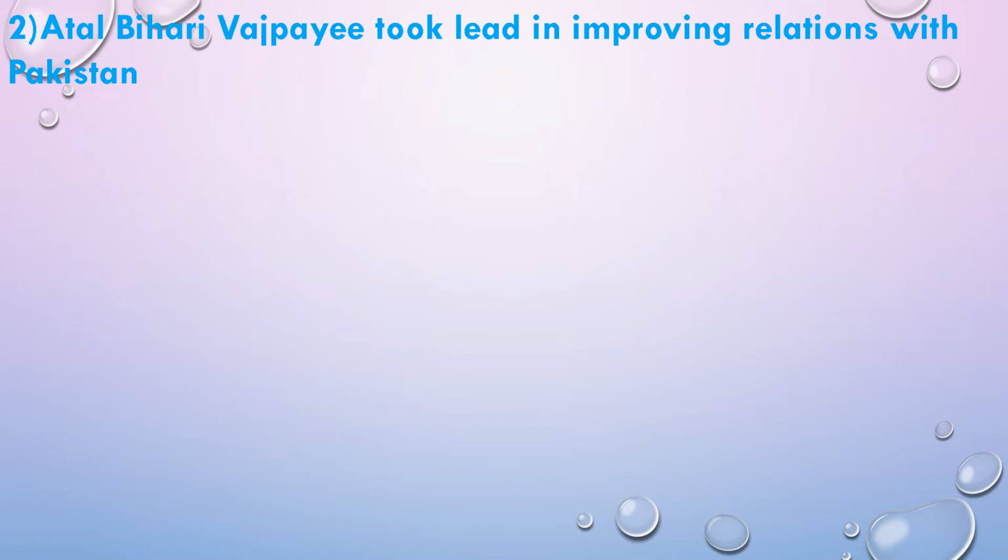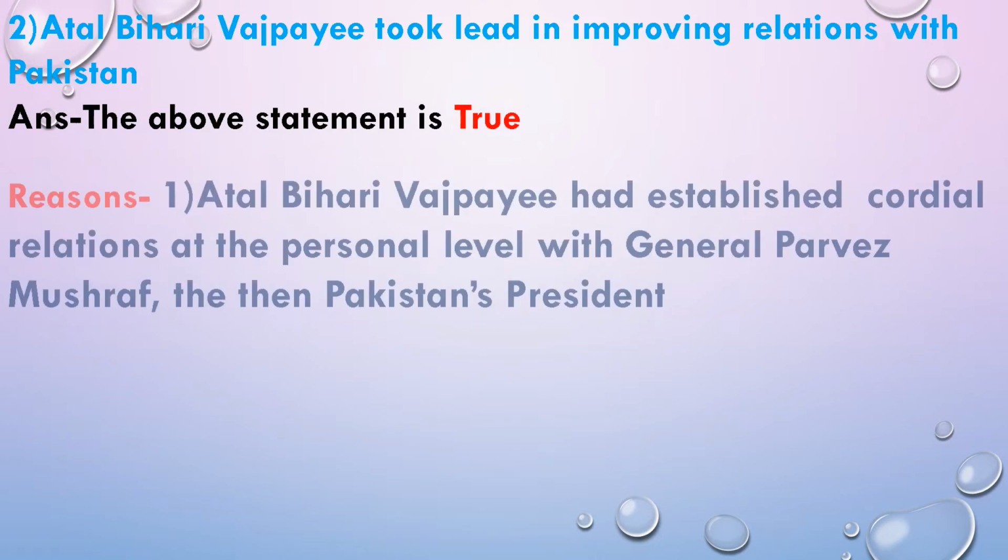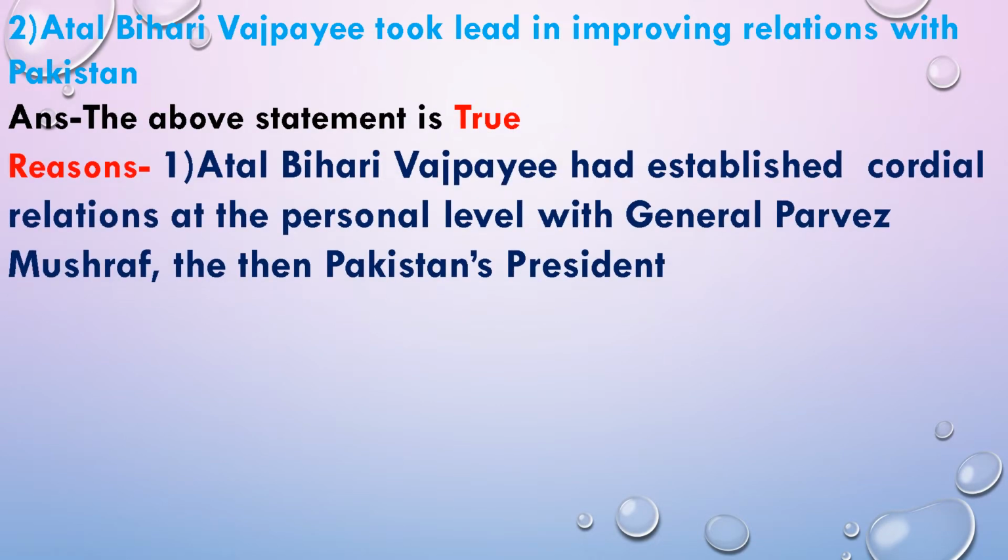Second question, Atal Bihari Vajpayee took the lead in improving relations with Pakistan. The above statement is true. Atal Bihari Vajpayee had established cordial, means friendly, relations at the personal level with General Pervez Musharraf. He was the Pakistan president of that time.